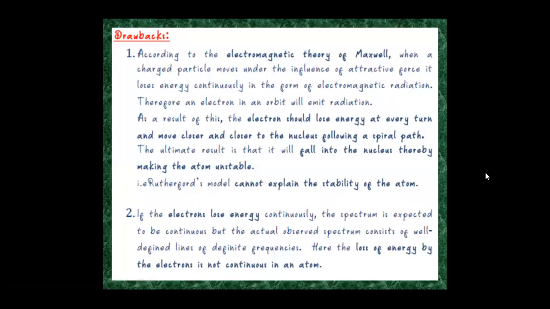Now, the drawbacks of this theory: the theory fails to explain the stability of the atom. The theory also fails to explain that the loss of energy by the electrons in an atom is not continuous.